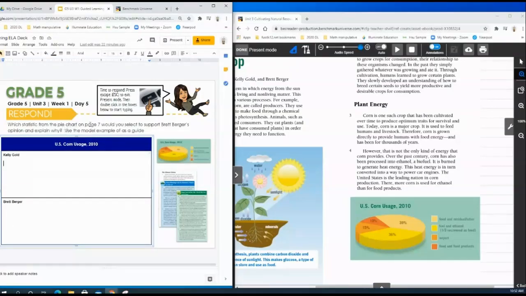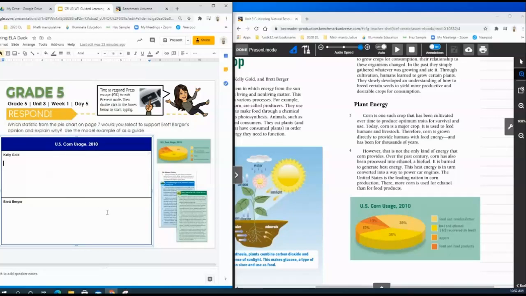Let's first read the question. Which statistic from the pie chart on page 7 would you select to support Brett Berger's opinion, and explain why? Use the model example as a guide. Now remember, you are going to respond to this question for Brett Berger. I, in this video, am going to show you how to do it for Kelly Gold, so you can use my model as an example.